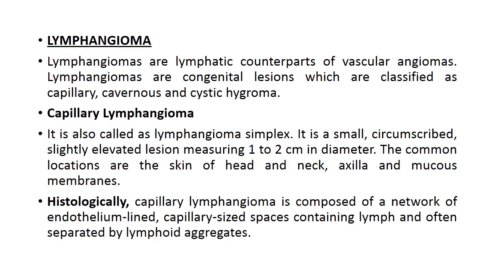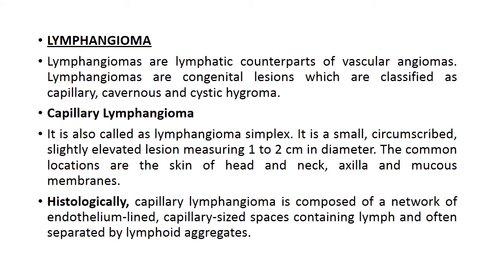Now lymphangioma. Lymphangiomas are lymphatic counterparts of vascular angiomas. Lymphangiomas are congenital lesions which are classified as capillary, cavernous and cystic hygroma. Now capillary lymphangioma is also known as lymphangioma simplex.